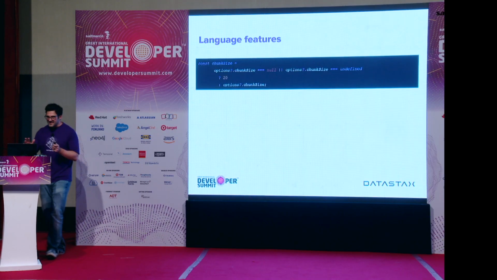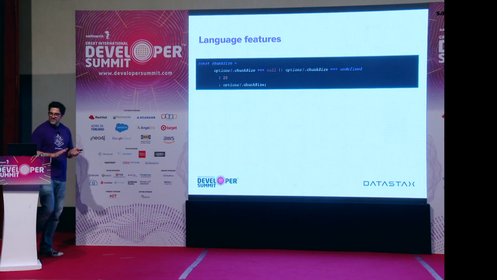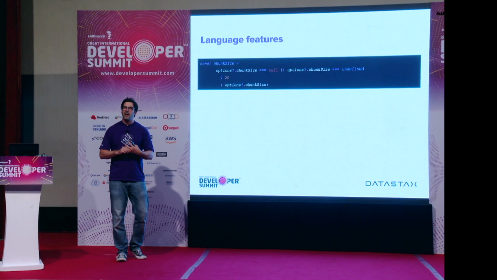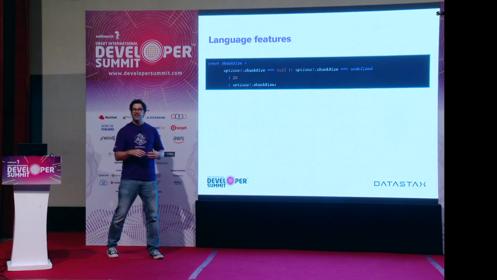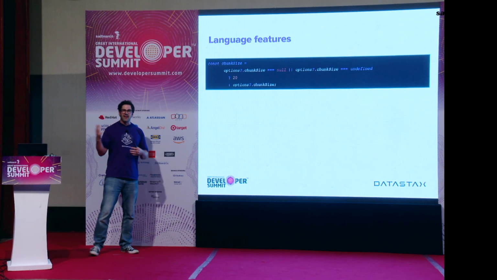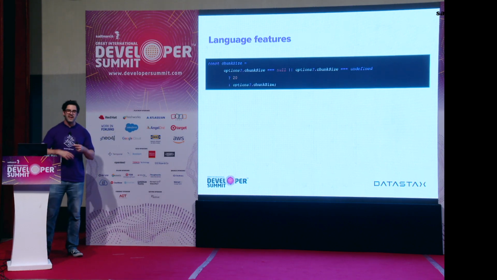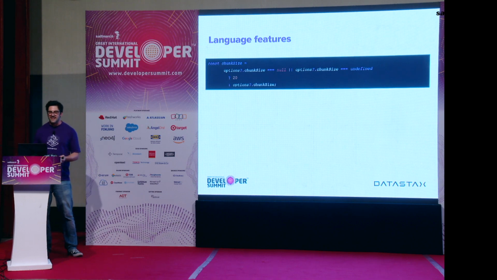And then secondly, if you are trying to set something only if it's not already been set before, this is an old way of doing that. We've got this chunk size, and what we want to do is set it to a default of 20 if it doesn't already exist.